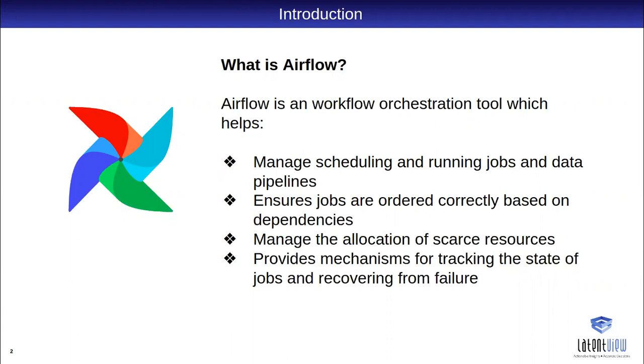Most of us use cron jobs to schedule a pipeline, but we wouldn't have a provision to execute in the correct order.